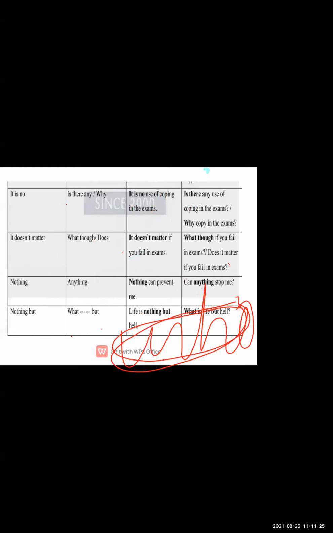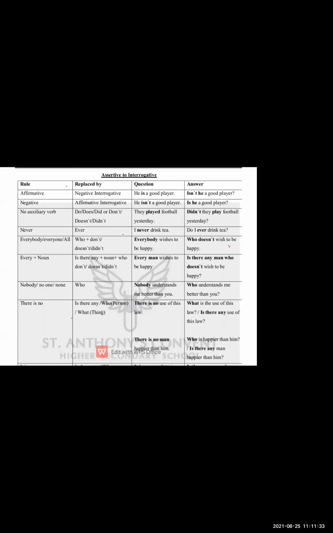So these are some basic rules for how to convert assertive to interrogative. Such rules you have to keep in your mind, then only can you convert assertive to interrogative. Okay. So this is all about today's lesson.